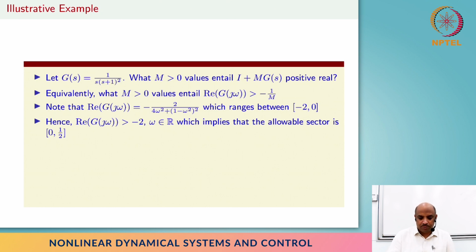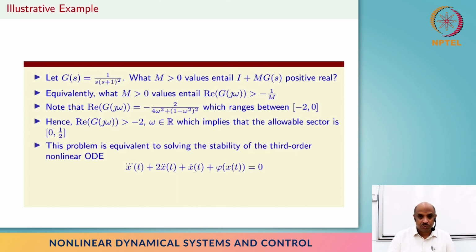And by applying the positivity theorem, we conclude that this system is stable for all sector nonlinearities between 0 and half, right? Just for the sake of completion, I'm going to write the time domain version.